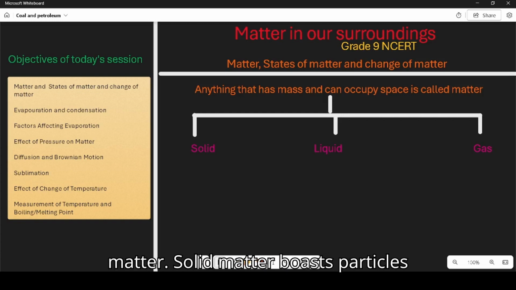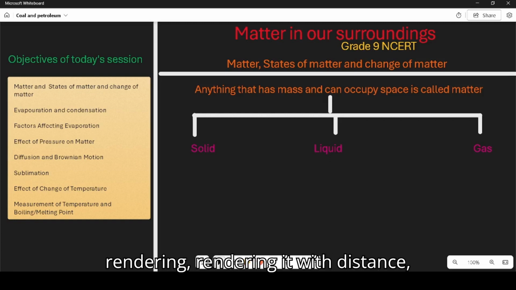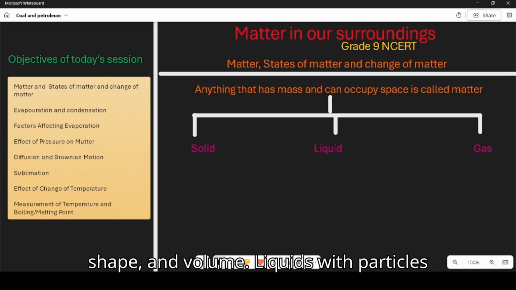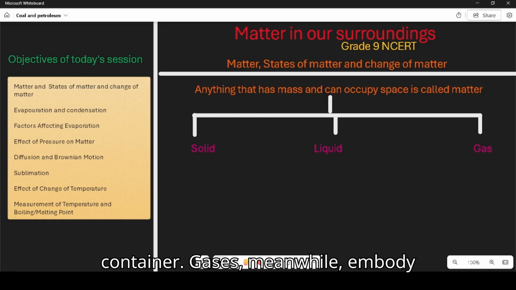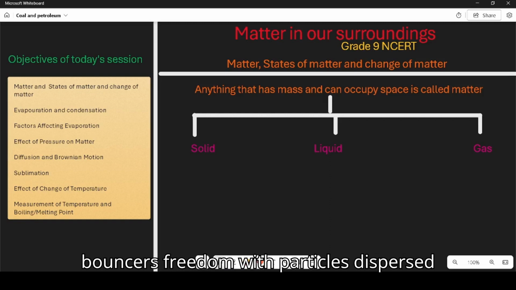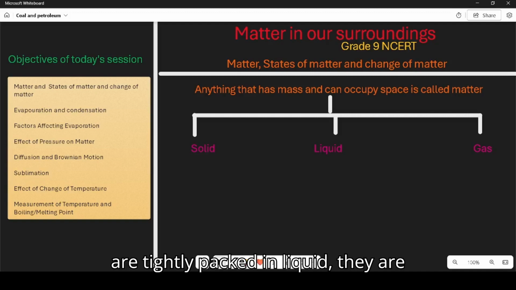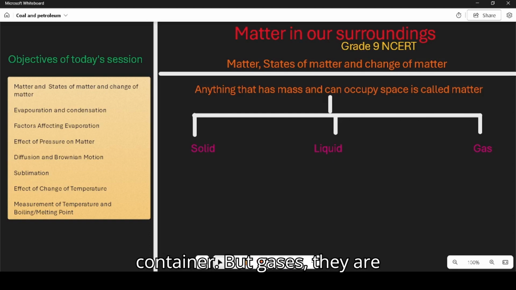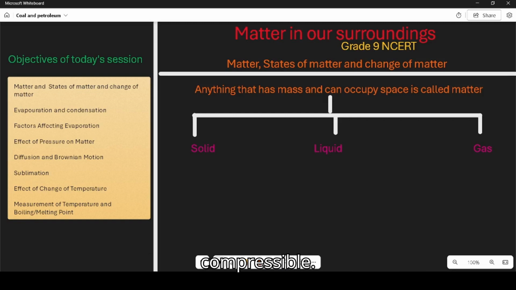So, states of matter. Solid matter boasts particles tightly packed in a rigid lattice, rendering it with definite shape and volume. Liquids, with particles more movable but still cohesive, conform to the shape of their container. Gases, meanwhile, embody boundless freedom, with particles dispersed and unrestrained. So basically what I'm saying is that in solid, the particles are tightly packed. In liquid, they are movable but take the shape of the container. But gases, they are allowed to move freely and they're highly compressible.